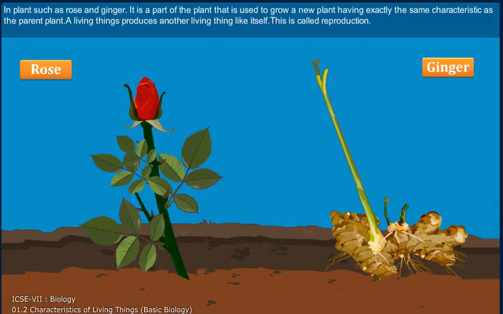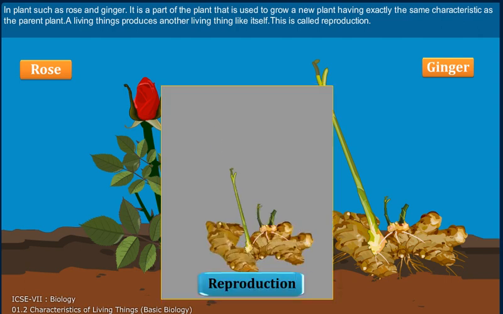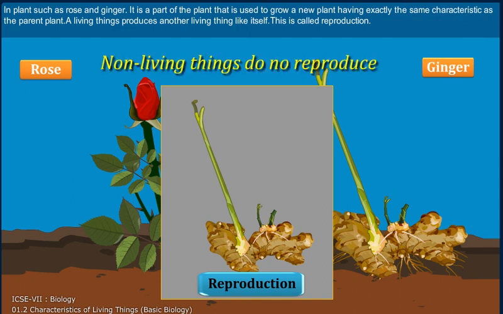In plants such as rose and ginger, a part of the plant is used to grow a new plant having exactly the same characteristics as the parent plant. A living thing produces another living thing like itself. This process is called reproduction. Non-living things do not reproduce.